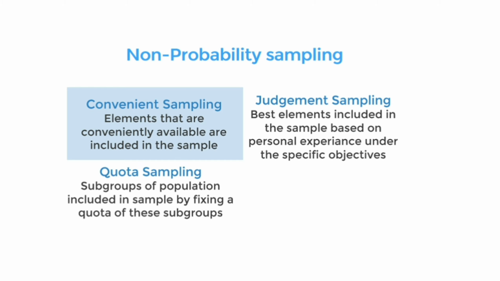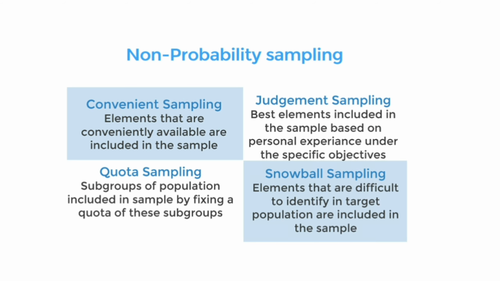Quota sampling is used to include subgroups of the population in the sample by fixing a quota, or fixed numbers, of these subgroups. For example, to study the effect of social media on students' academic performance in different universities, if the percentage of female students is more than male students in these universities, we may fix a quota that we interview 70% female and 30% male students. And when the quota of interviews for any subgroup is reached, no further eligible elements from that subgroup are selected for the sample.